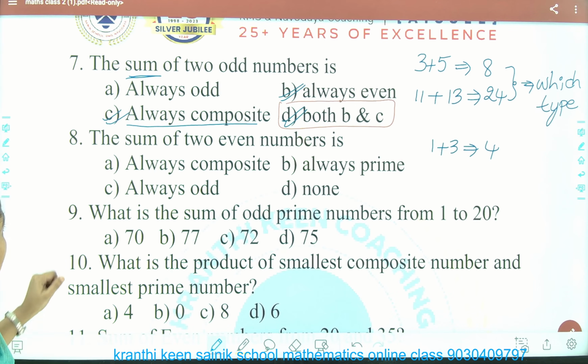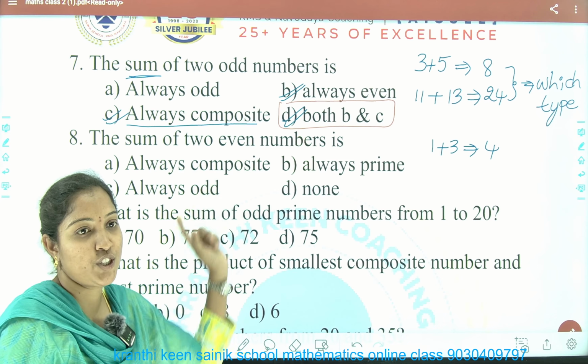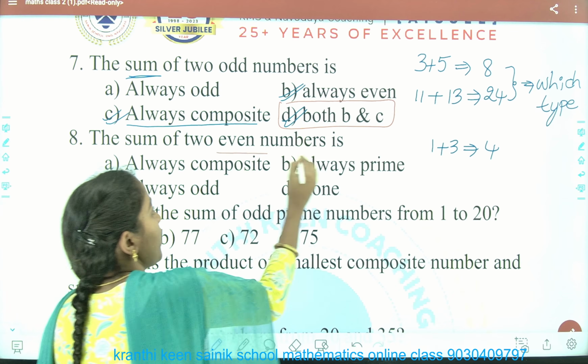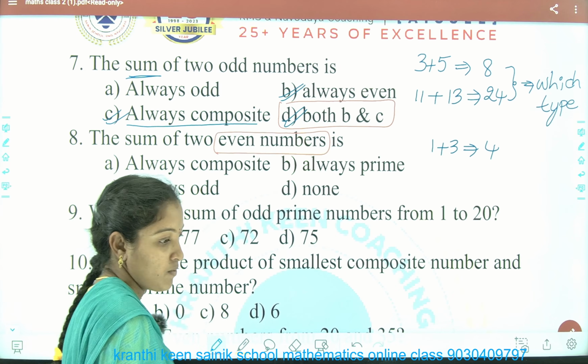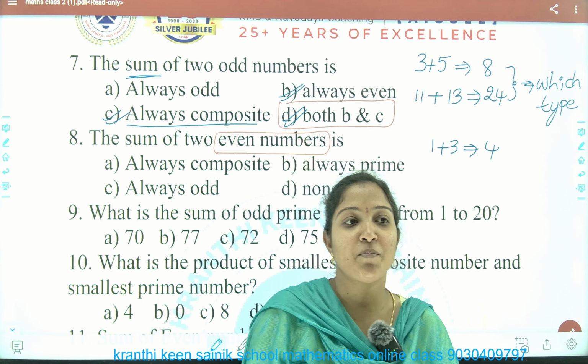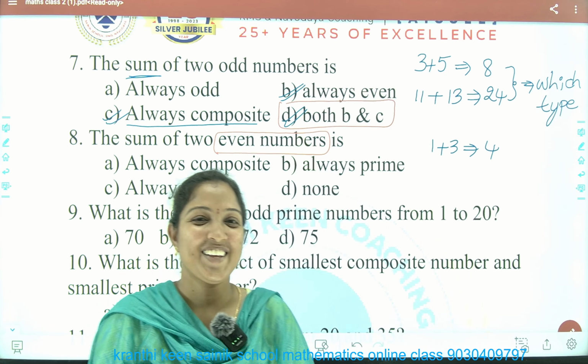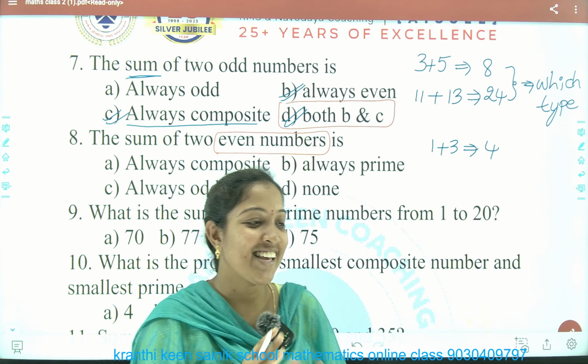Next, the sum of two even numbers is... Same question, but the type of number is different this time. Even numbers. What are even numbers? Do you remember? 2, 4, 6, 8.